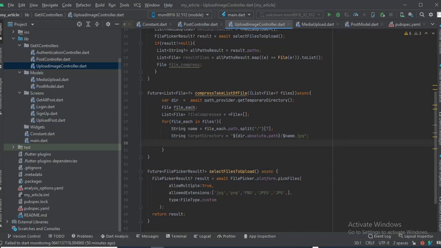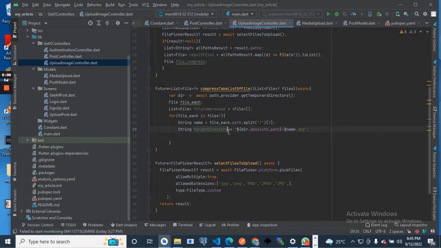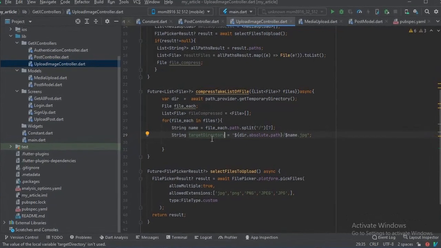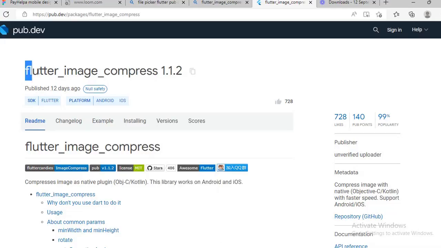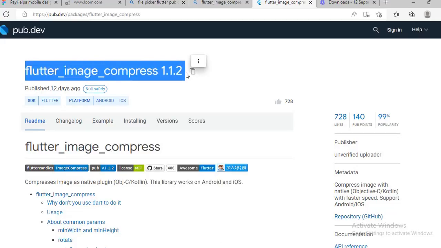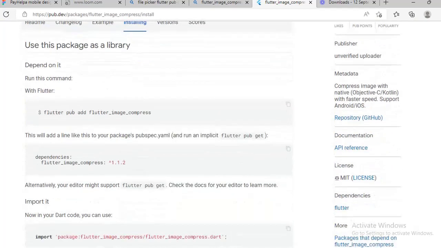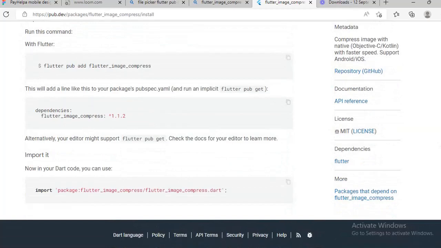Okay, so now there's a library that we need to install in order to proceed from here. This library is called image compress. So the library that we're just gonna install here is the Flutter image compress. Okay, so let me go to my browser. So this is the library, Flutter image compress. So all we have to do is install it and then import it. Okay, so we're just gonna go install it now.